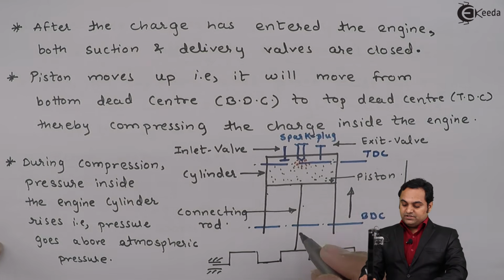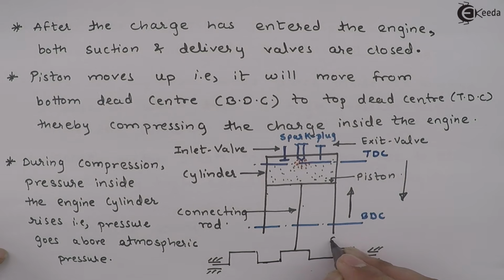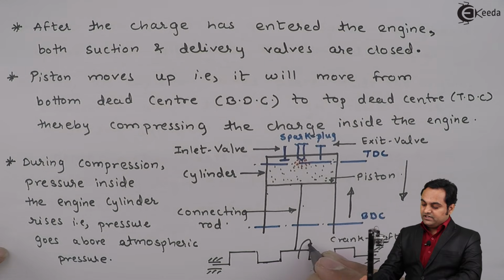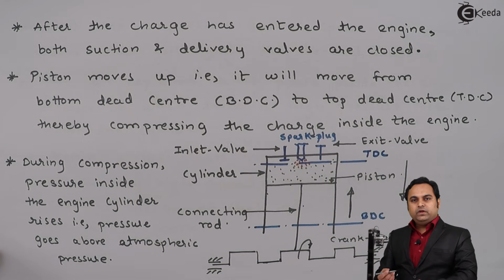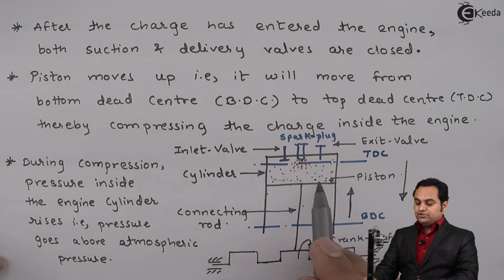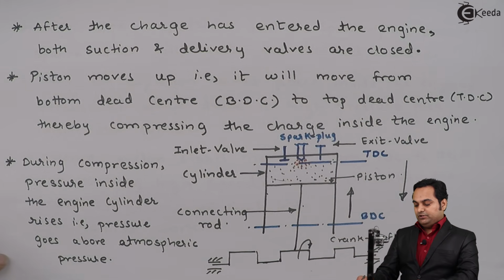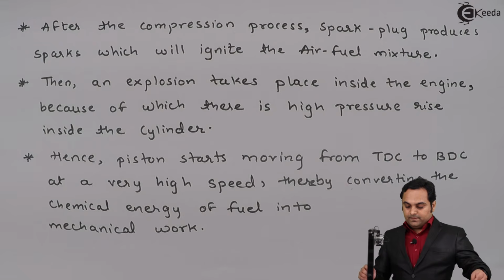So when the piston starts moving down, the connecting rod has connected piston and crankshaft. This is the crankshaft. So this crankshaft will start rotating, and once the crankshaft starts rotating, we can say that mechanical work has been produced, and that is possible because here the chemical energy of the fuel has been converted into mechanical energy, that is the rotation of the crankshaft.